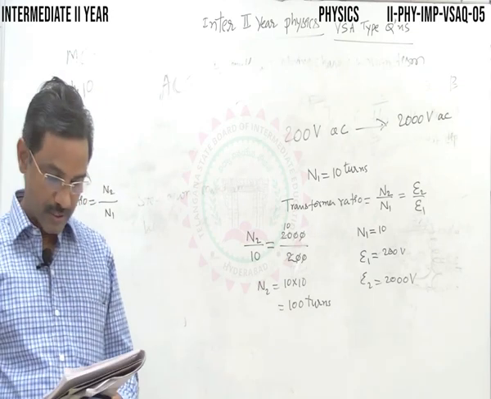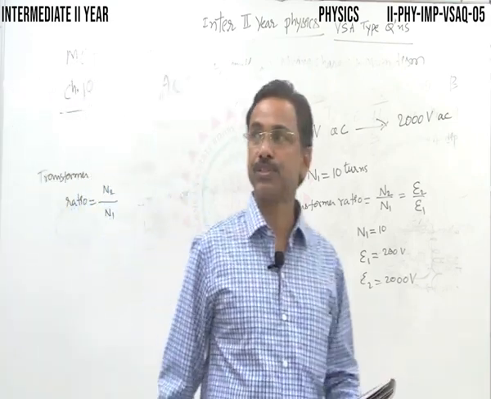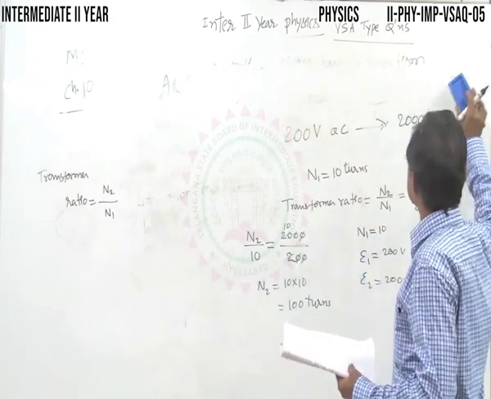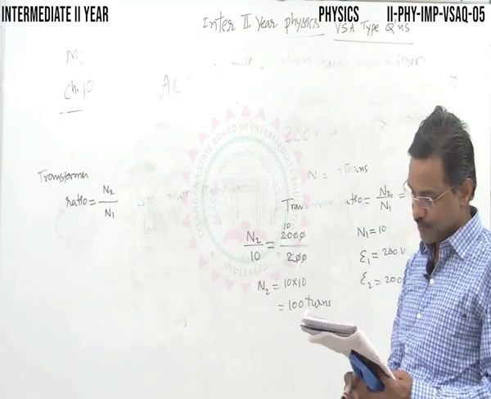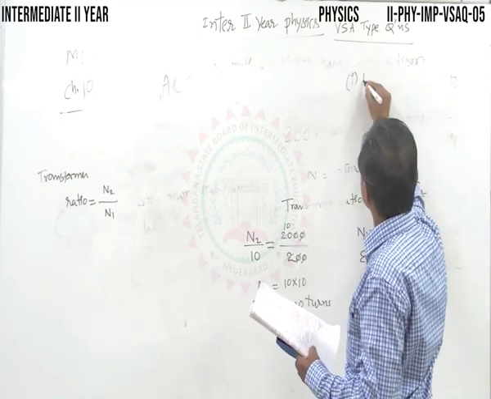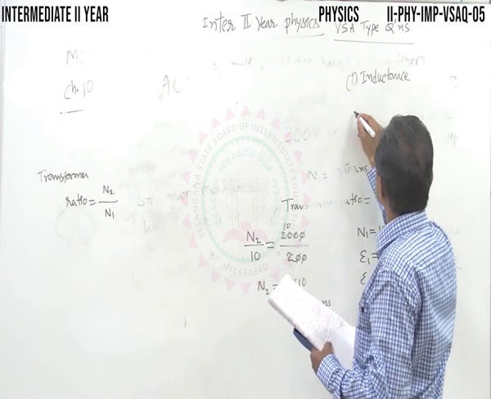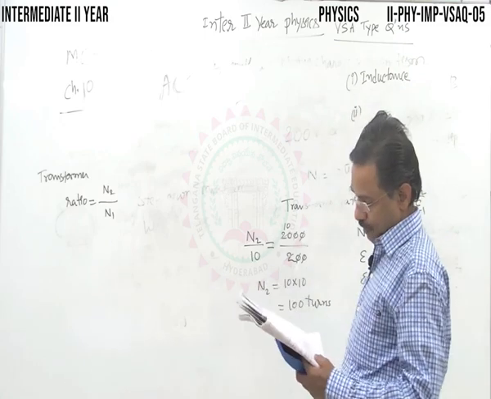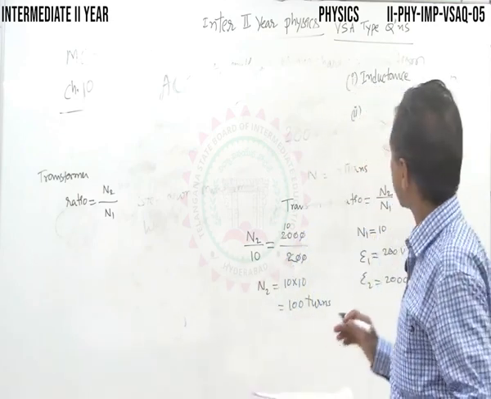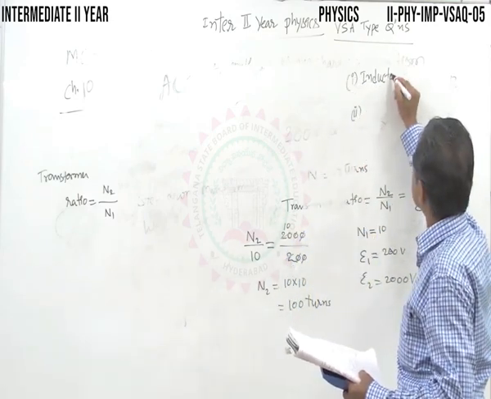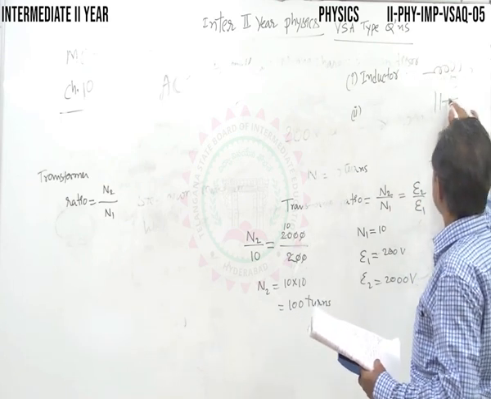Next question. Write the expression for the reactance of an inductor and a capacitor. An inductor is nothing but a coil like this, and this is a capacitor.